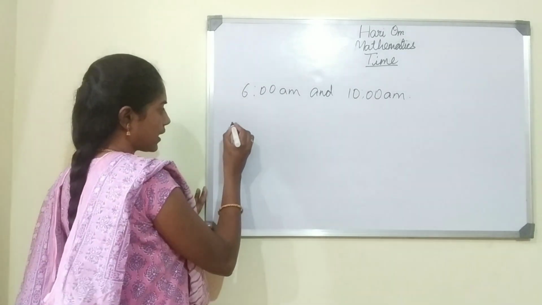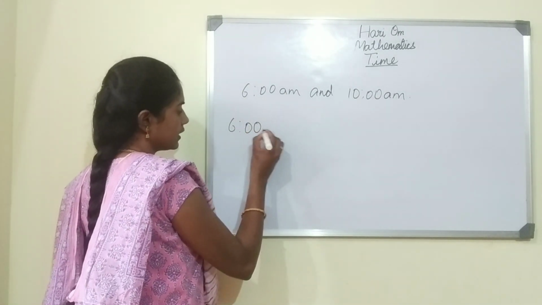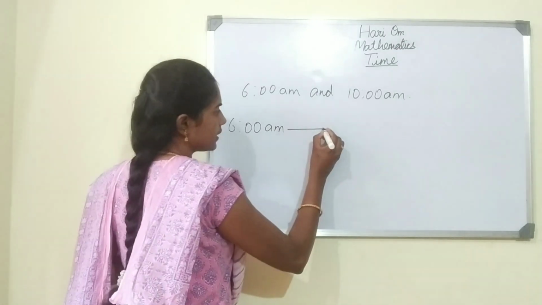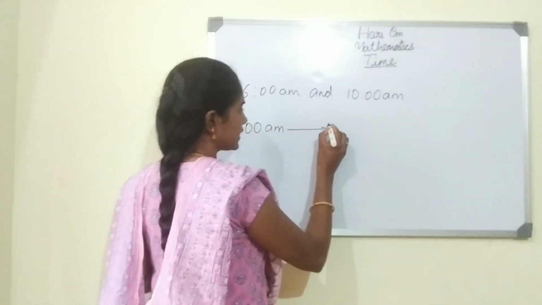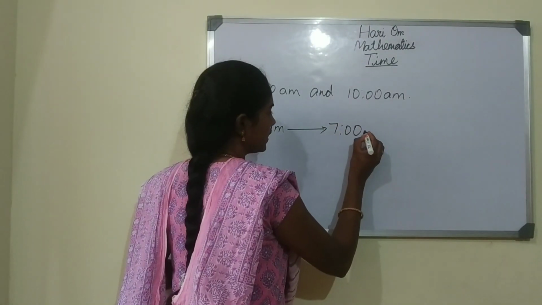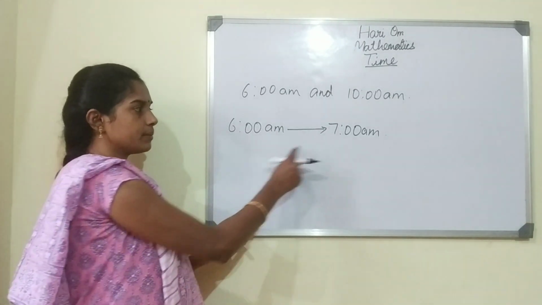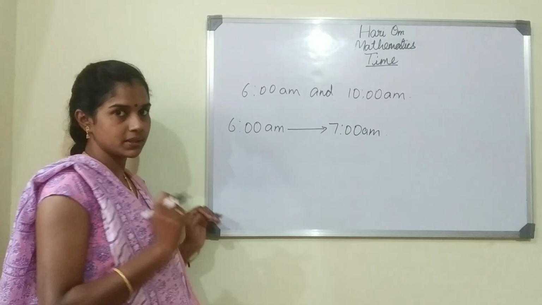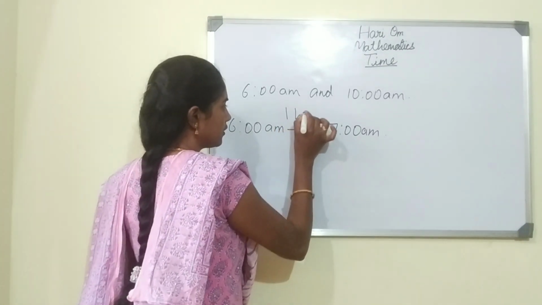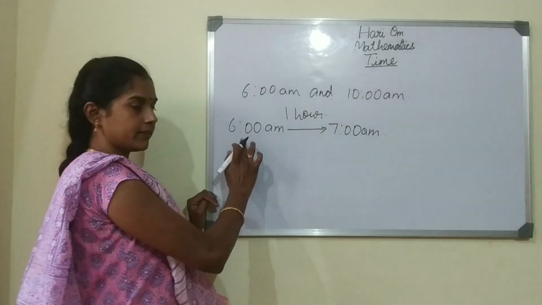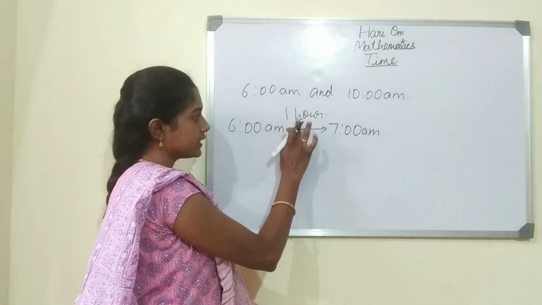6 a.m. is morning. So from 6 o'clock a.m. to 7 a.m., it becomes 1 hour. Okay, children. So from 6 to 7, it is 1 hour.